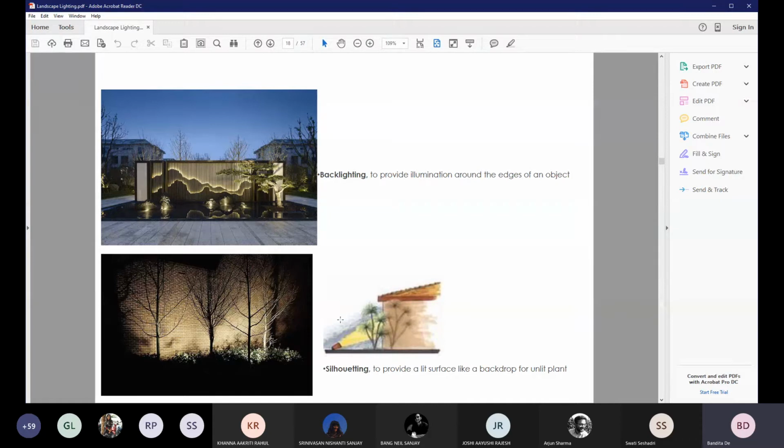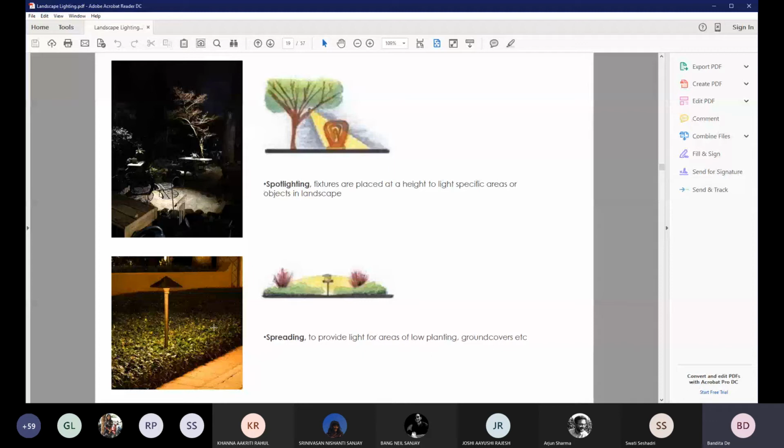Silhouetting is another technique where you again place a light in front of an object to create a silhouette on a vertical element at the back. So if you can see in this image, the light is placed in front of this tree and what you see on the wall is a silhouette or a shadow that's cast by the tree. Usually this lighting technique is used to create a sense of drama in your landscape design.